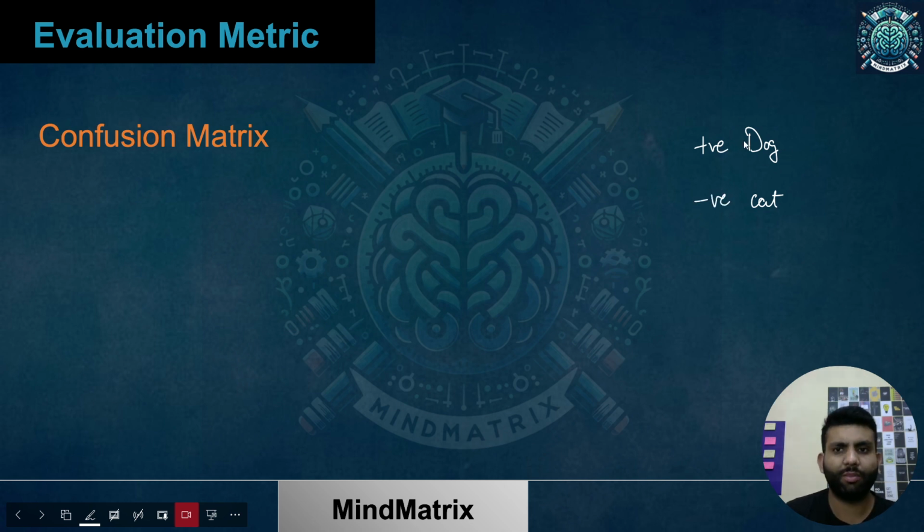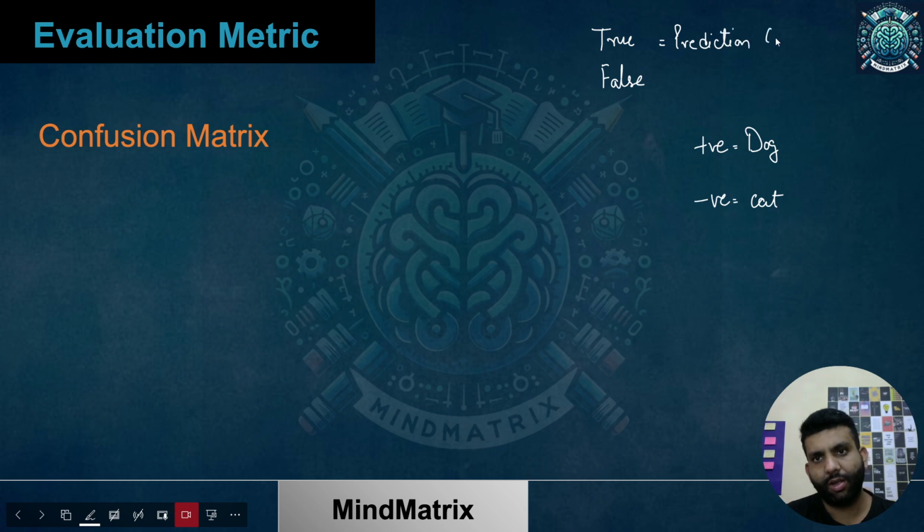If my prediction is correct, I'll say true, and if my prediction is wrong, I'll say false. We are just recalling what the confusion matrix was, because I'll be creating it again.